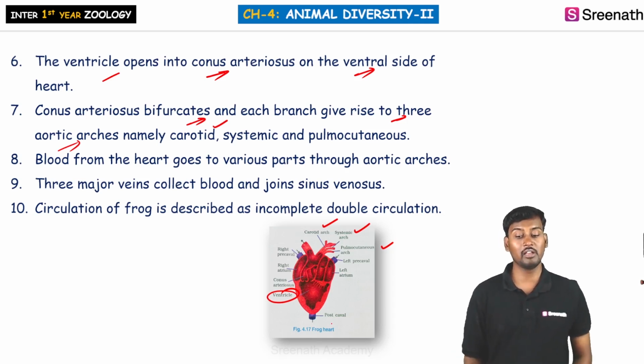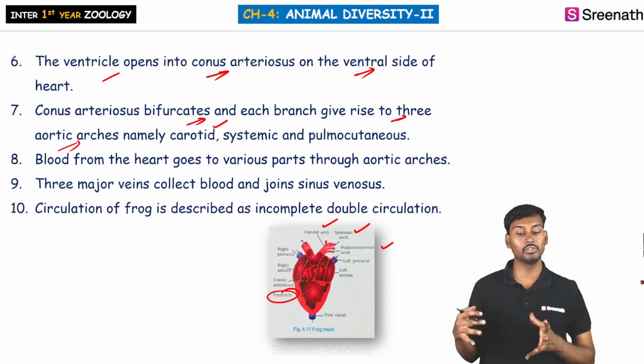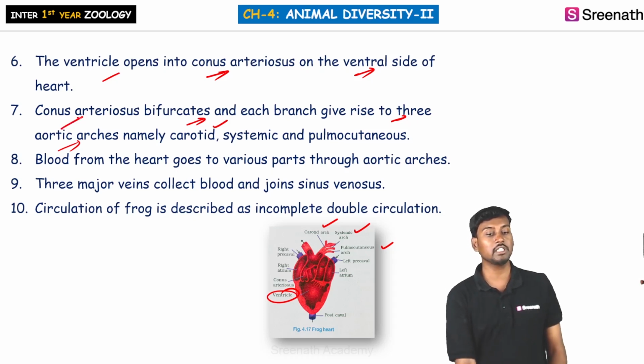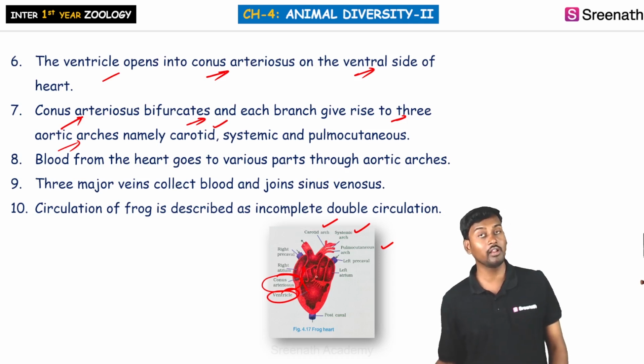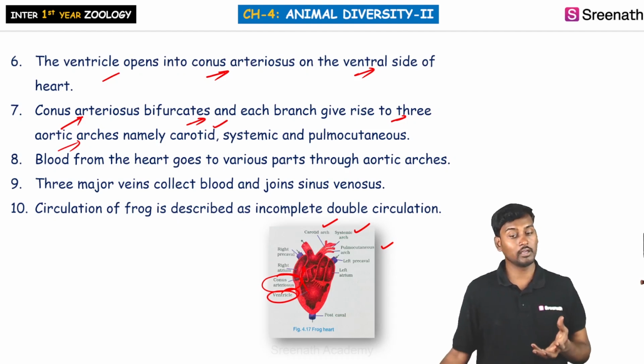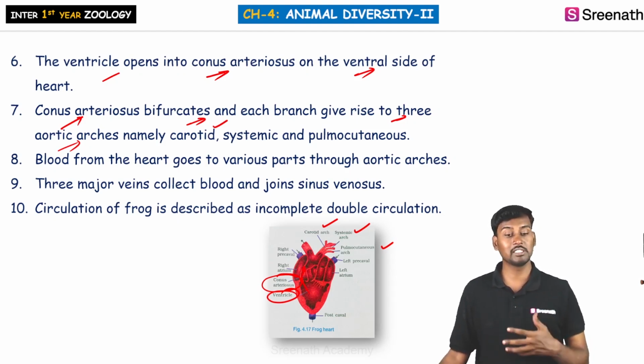So what comes out of the ventricle is one single vessel, which we call the conus arteriosus. This is the conus arteriosus, which comes out of the ventricle, and it divides into different kinds, like we can see the carotid arch, the systemic arch, and the pulmonary, that is the pulmocutaneous arch.